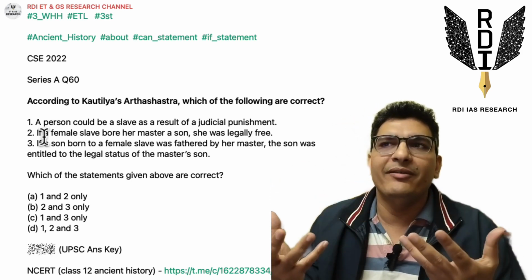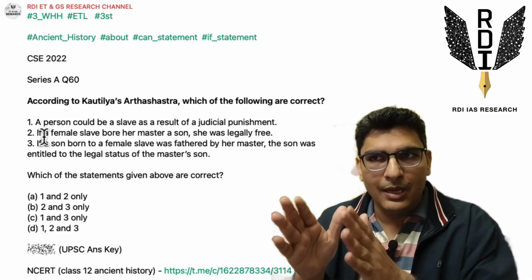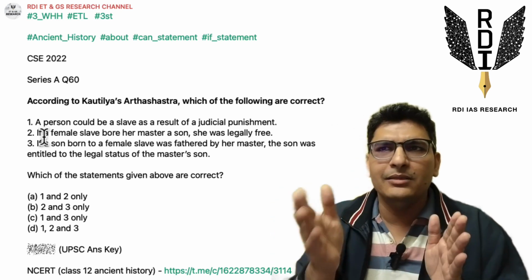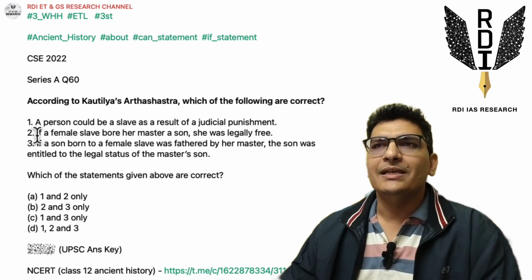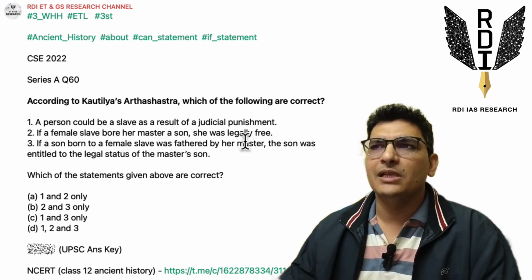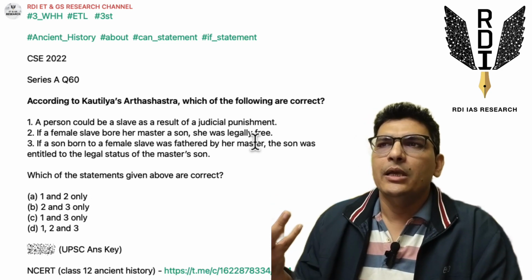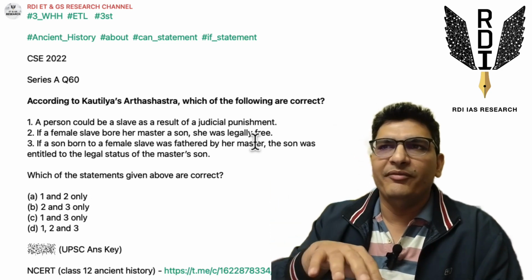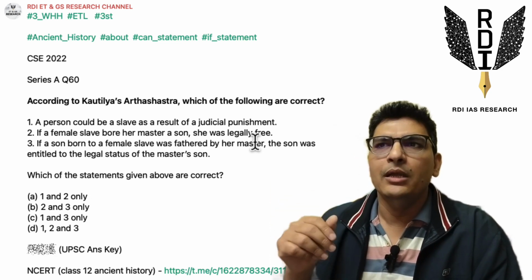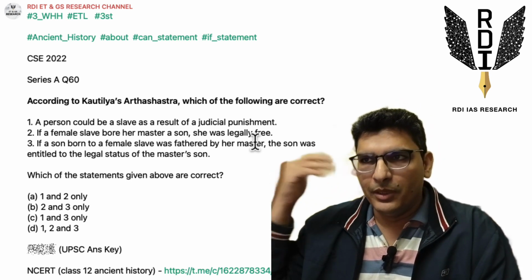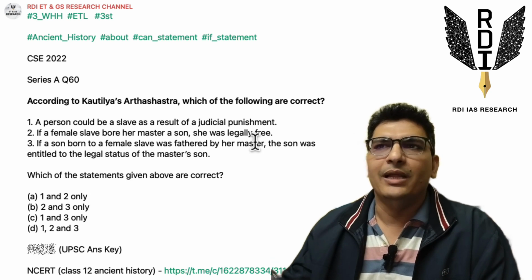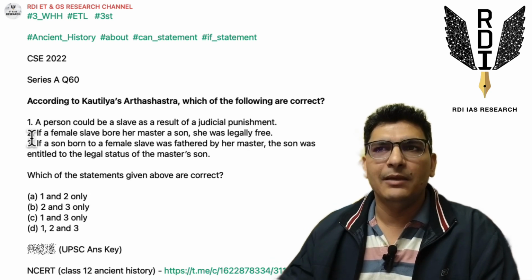So if we don't have any information about what the statement is asking, generally these if statements are true. So it says, if a female slave bore her master a son, she was legally free. Okay, to say that she was not legally free if she bore her master a son would be very difficult. That would require great, deeper knowledge, and that we will not have. So it's an if statement, very high chance that it will be true.